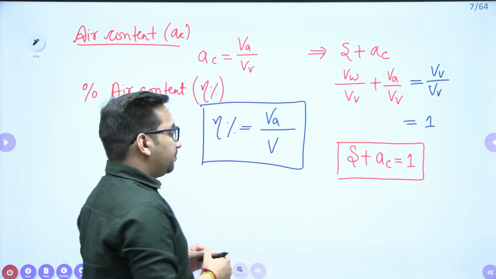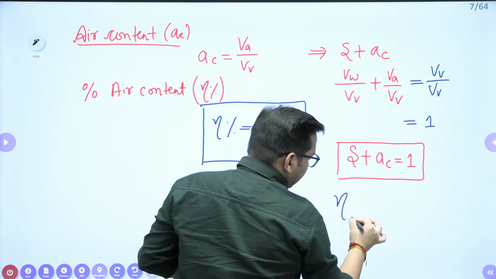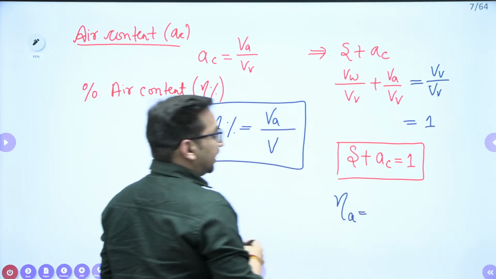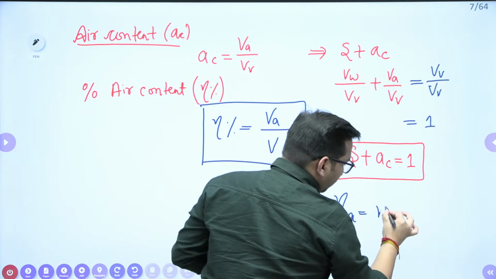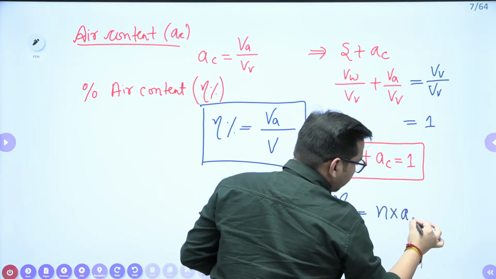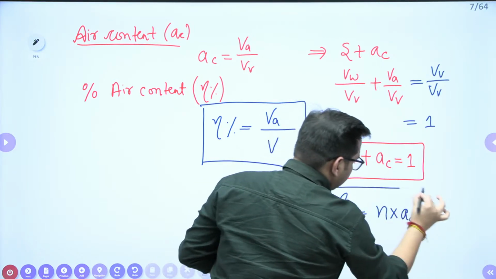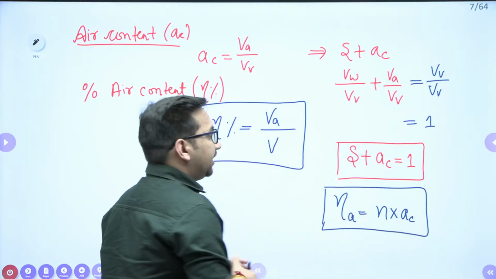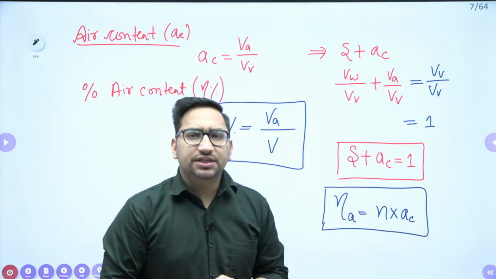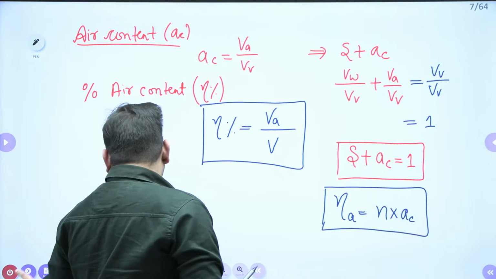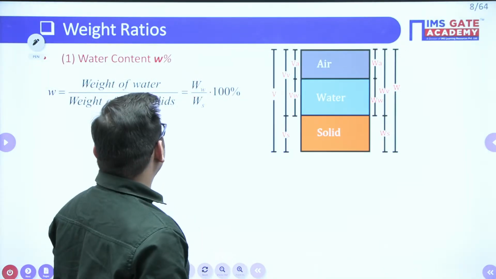Also you can remember one particular result for this percentage air content: eta is equal to porosity into air content. These are some important results, right? Now there can be the representation in terms of weight.